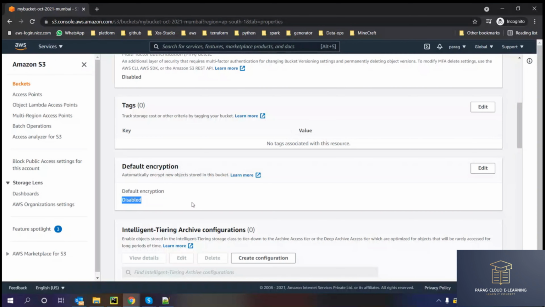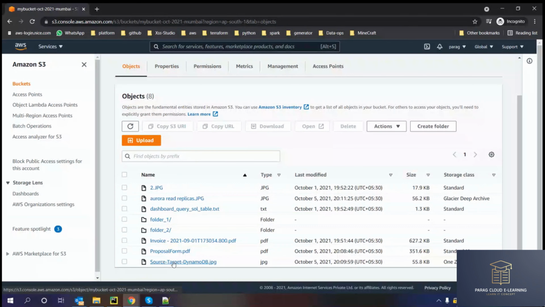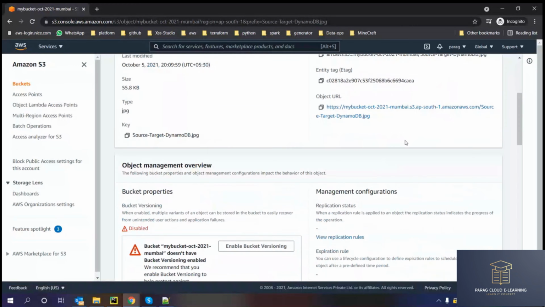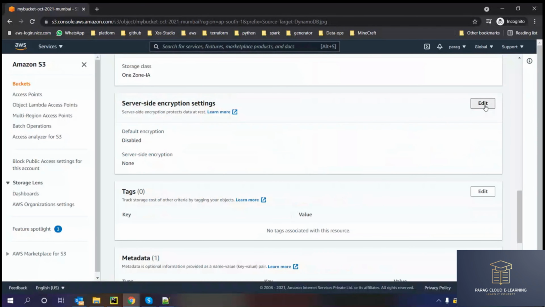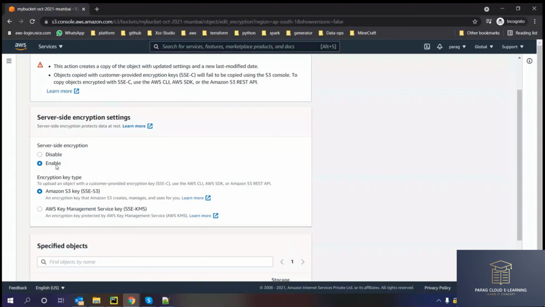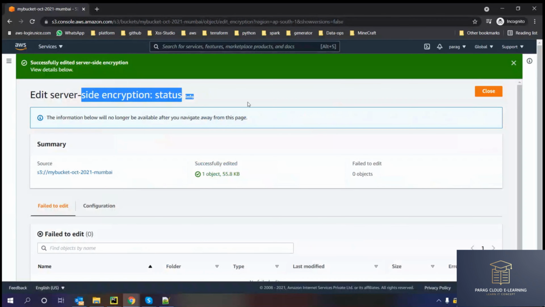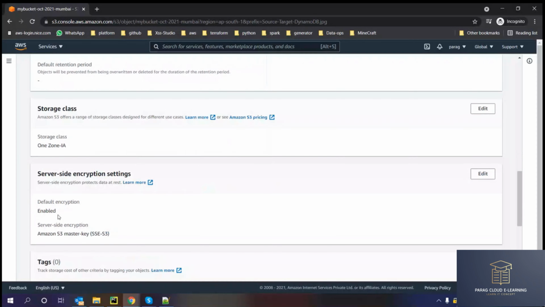Right now there is no encryption, and I want this object to be encrypted. So I can go to the individual object and enable the encryption on that particular object. I haven't enabled the encryption on my bucket, but I can enable encryption on my object. You can see the encryption status; I have changed the encryption and enabled it on my object.